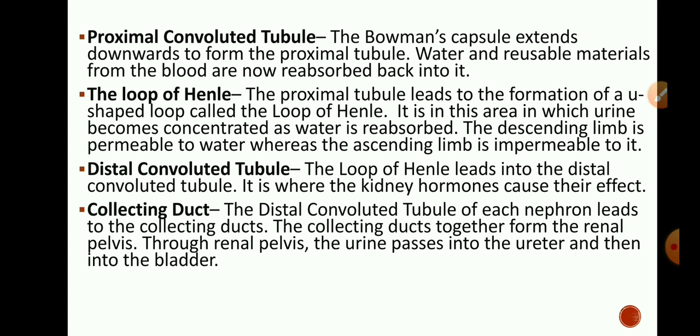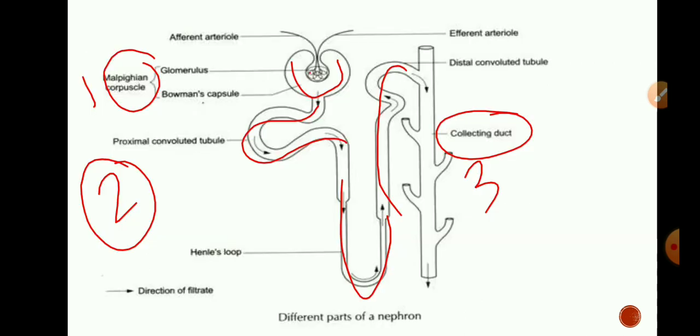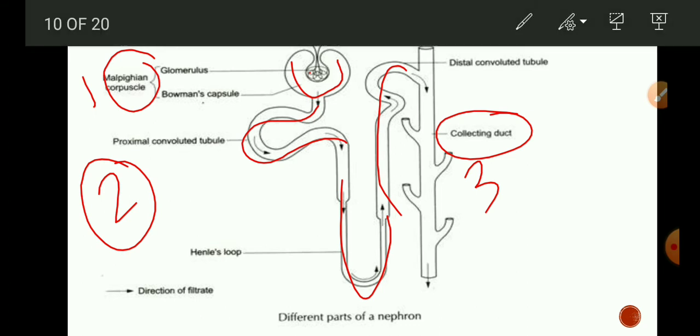In this proximal tubule, water and reusable materials from the blood are now reabsorbed. So in first part of nephron, first process takes place, that is ultrafiltration. In second part, reabsorption and secretion take place.